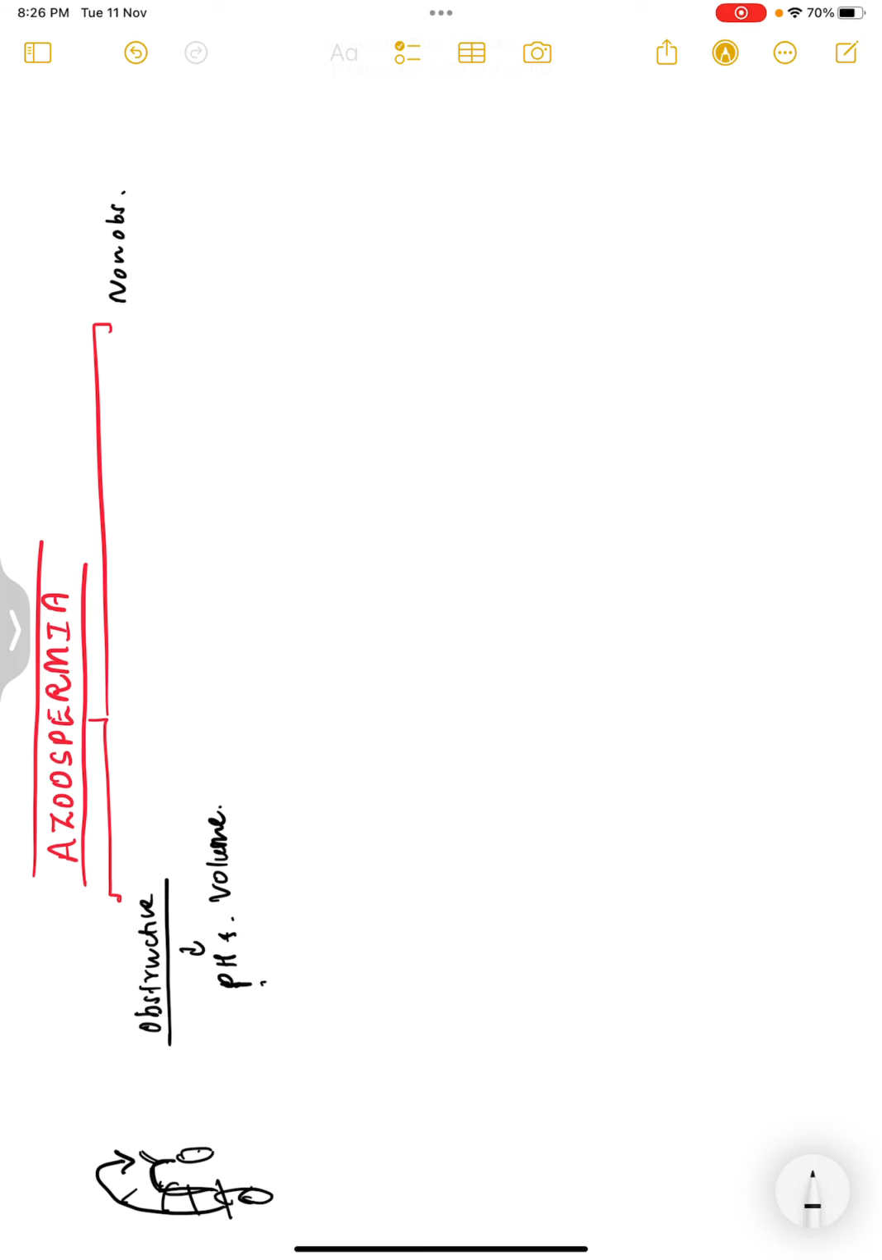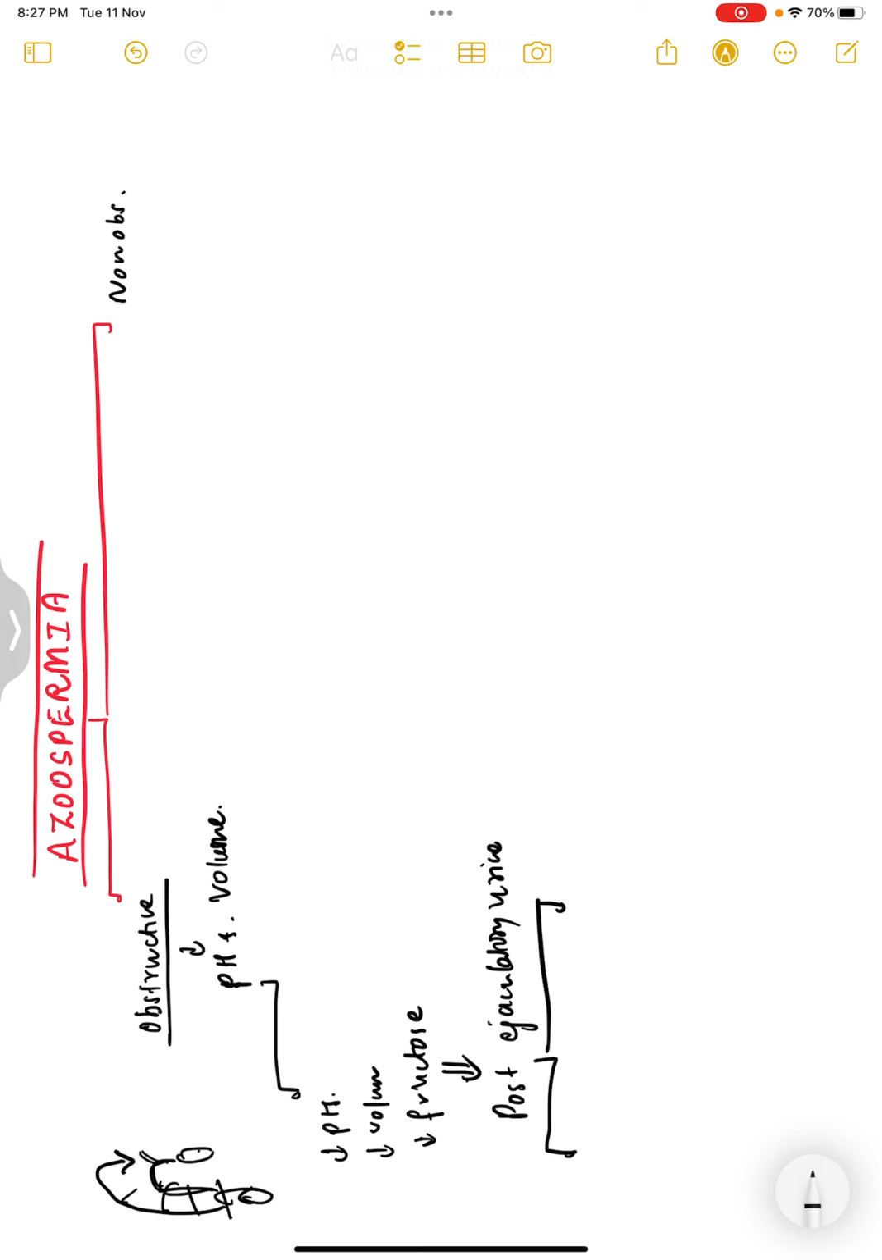If the pH is low, and the volume is also low, and there is no fructose, remember fructose comes from the seminiferous tubule, so there is no fructose, that means there is some obstruction. So what you should do is check the post-ejaculatory urine, to rule out retrograde ejaculation. If you have significant sperm present in the post-ejaculatory urine, then this is a case of retrograde ejaculation.